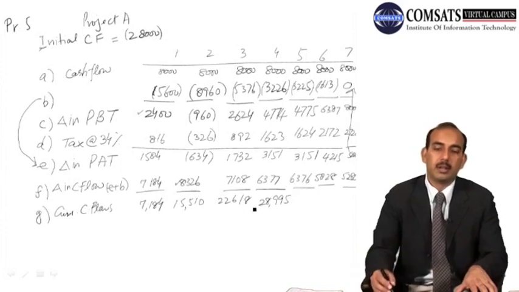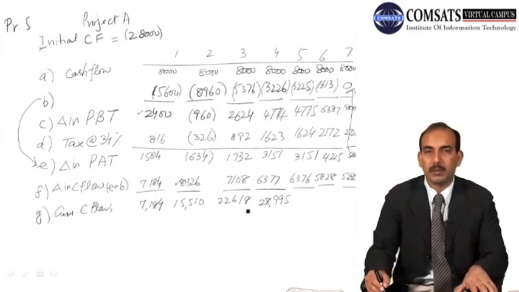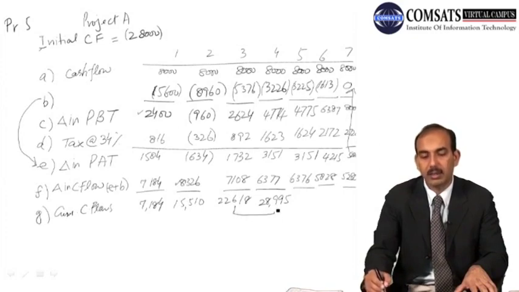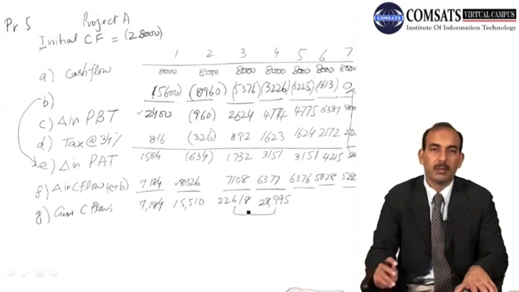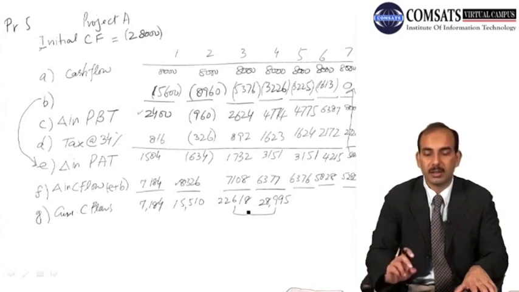So from this cumulative cash flow, we can identify that our payback period lies between year 3 and year 4, because we are going to make up our 28,000 cash outflow in year 3 and 4.